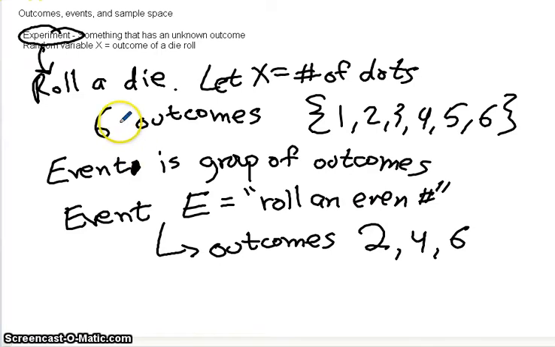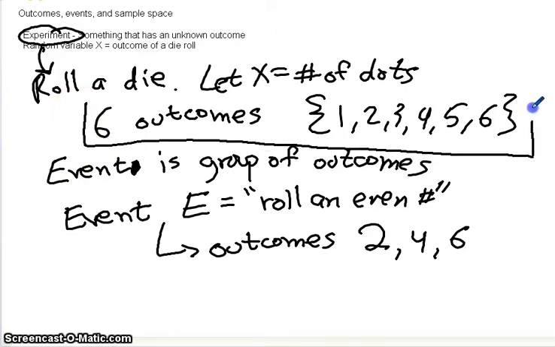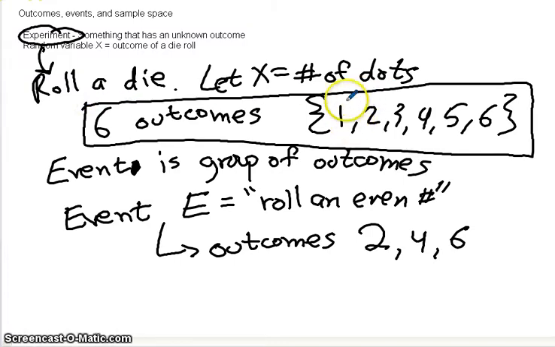So I could say, for example, event E, and I'm going to use some probability notation here. Before I do, I didn't cover sample space. Sample space is the collection of all possible outcomes. So in other words, I should have just boxed this.